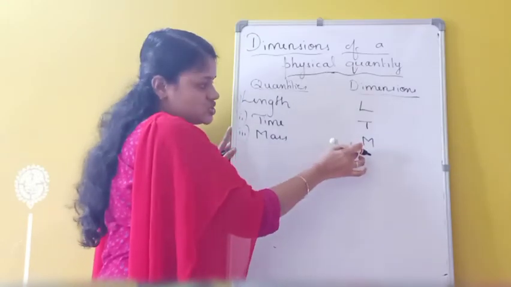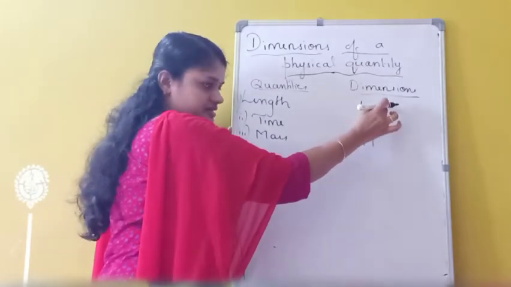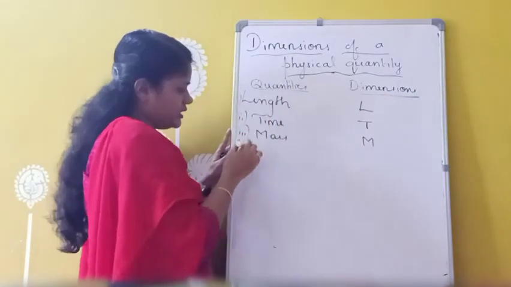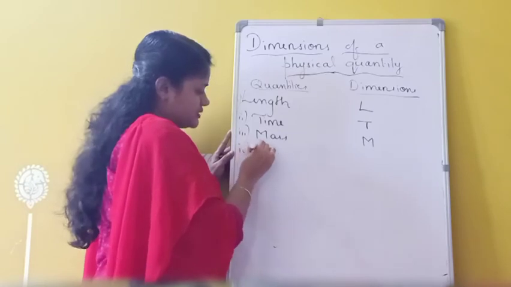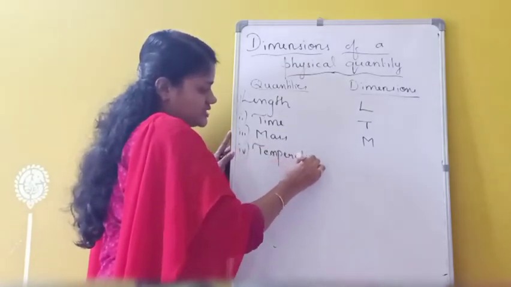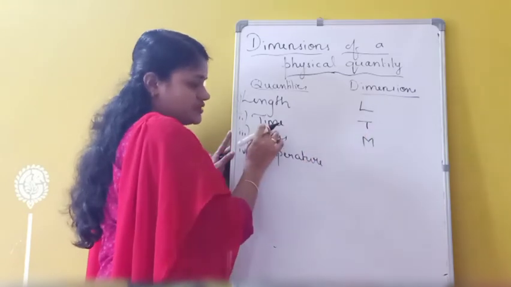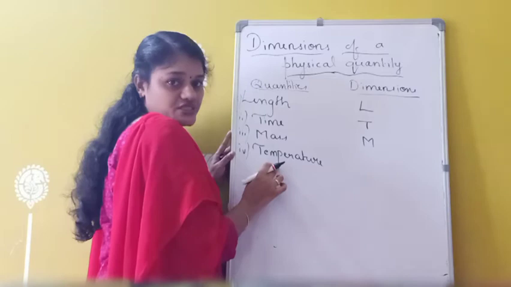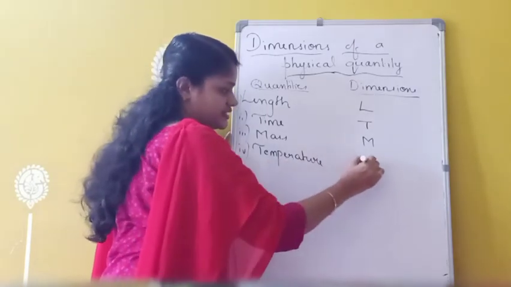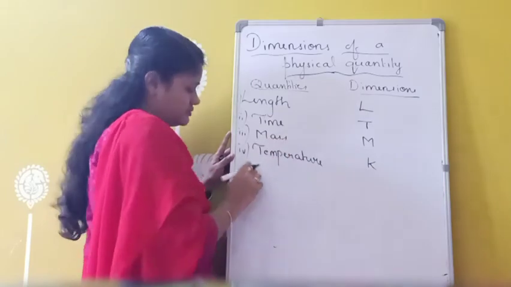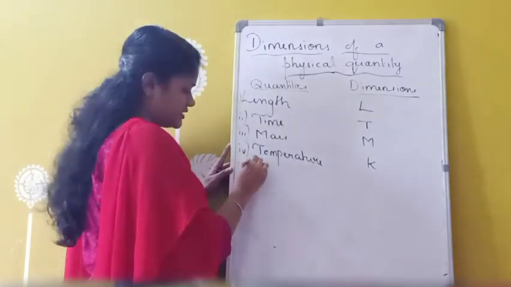These powers to which these fundamental quantities are raised in order to get a physical quantity are called as which one? Dimensions. Now similarly, the fourth one I am taking is temperature. For temperature we cannot take T because we have already taken T for time. So here we are taking the unit. What is the unit of temperature? Kelvin. So we have taken K. K is the symbol for the dimension of which one? Temperature.